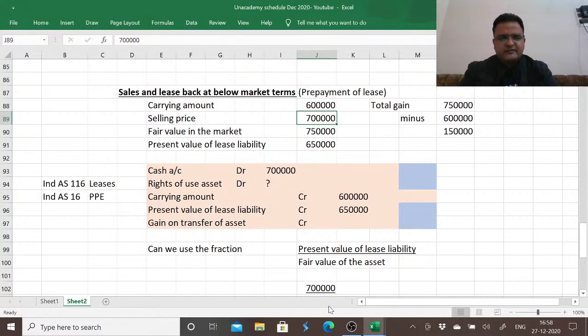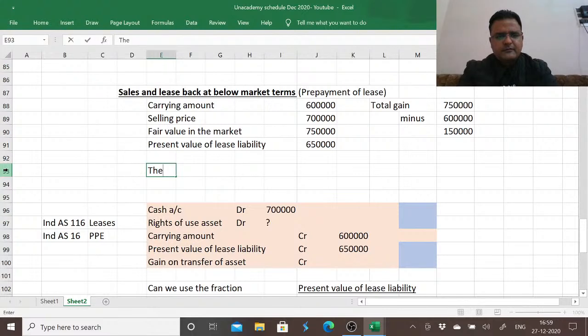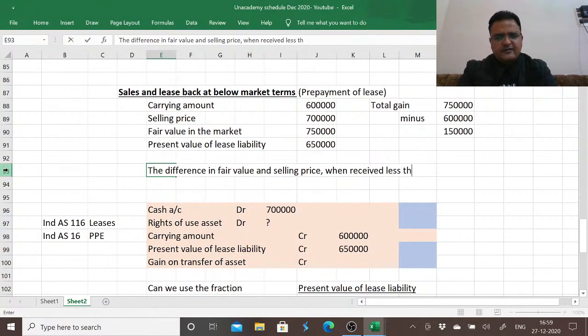So the difference in fair value and selling price, when we received less than fair value, is treated as prepayment of lease.